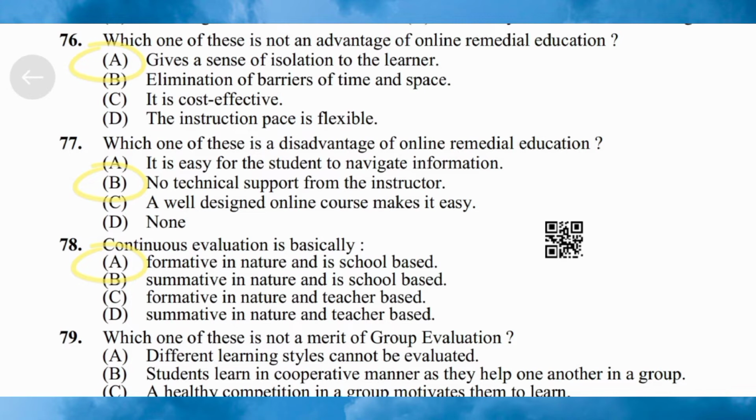Option D, none. Here the correct answer is option B. Next question 78. Continuous evaluation is basically option A, formative in nature and is school-based. Option B, summative in nature and is school-based. Option C, formative in nature and teacher-based. Option D, summative in nature and teacher-based. Here the correct answer is option A, formative in nature and is school-based.